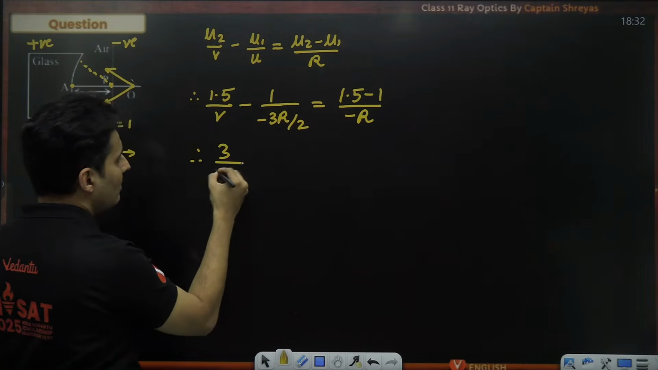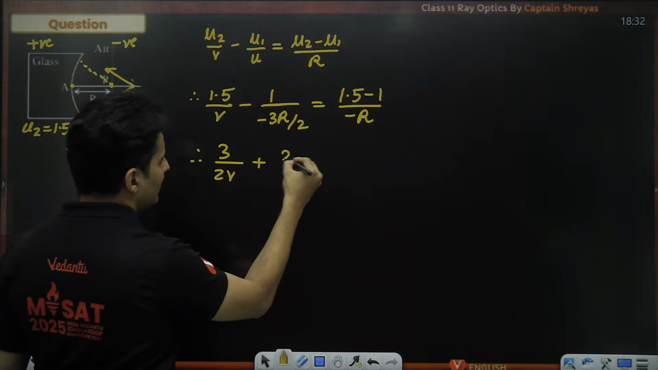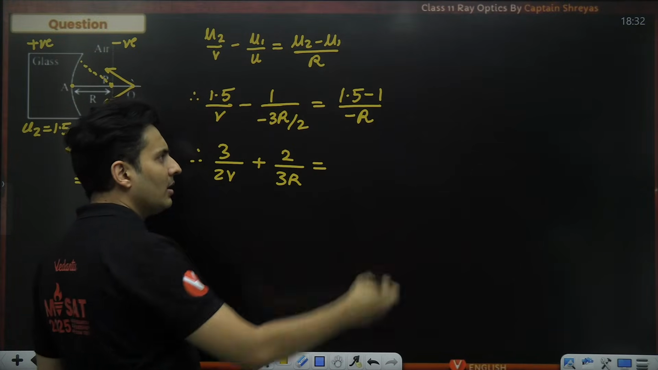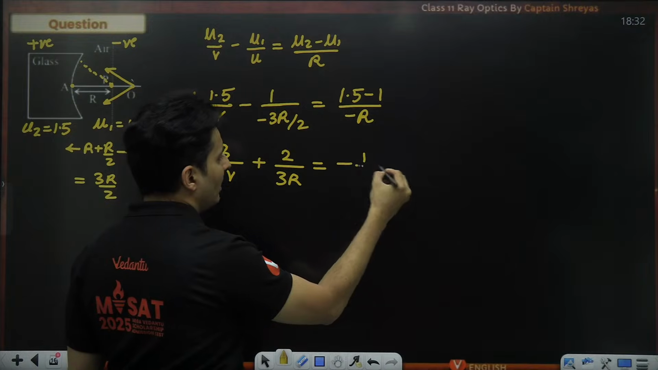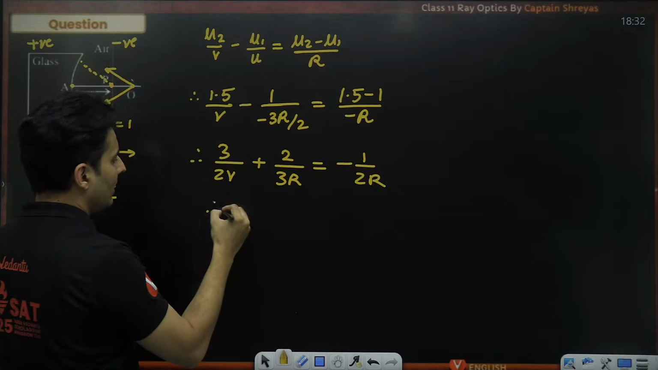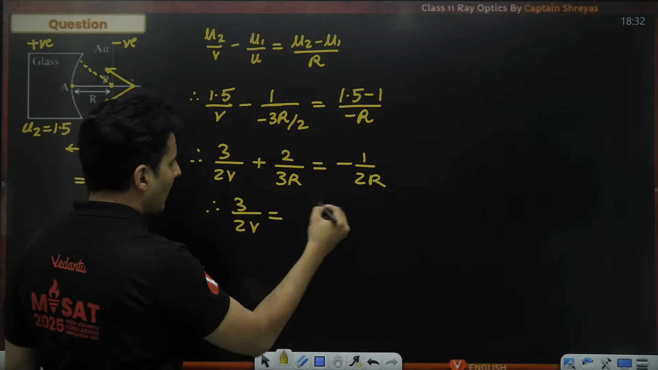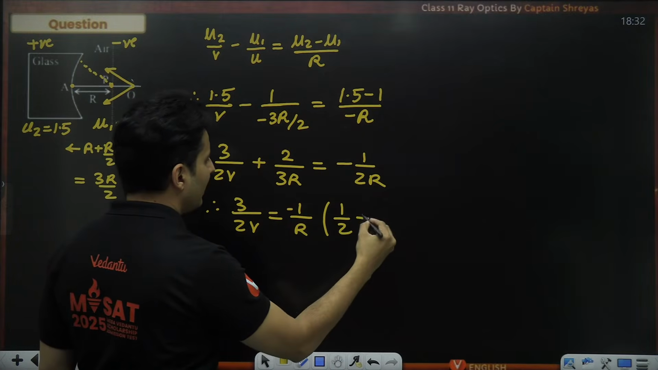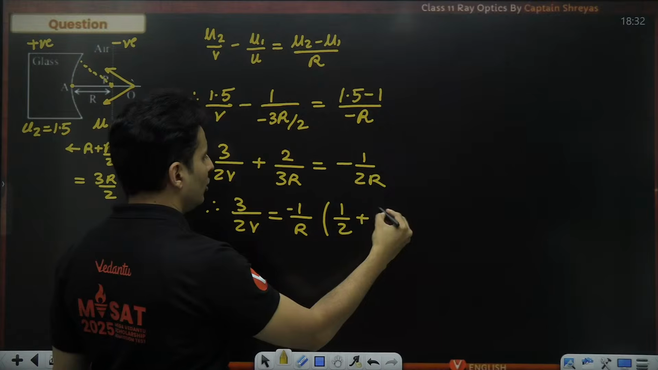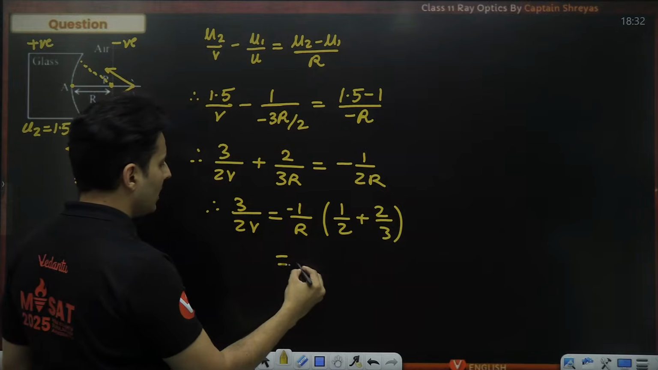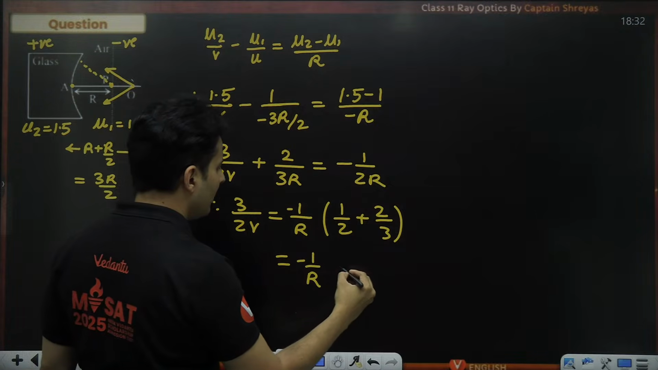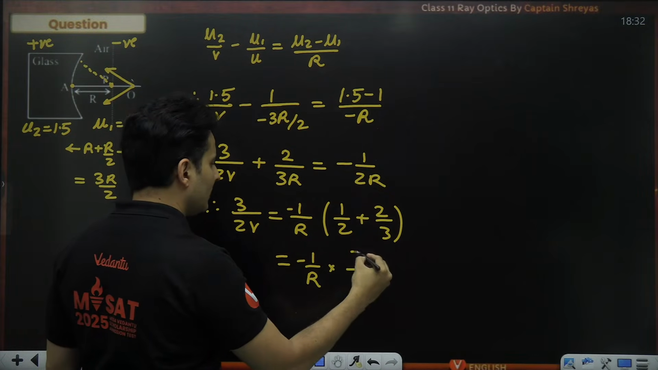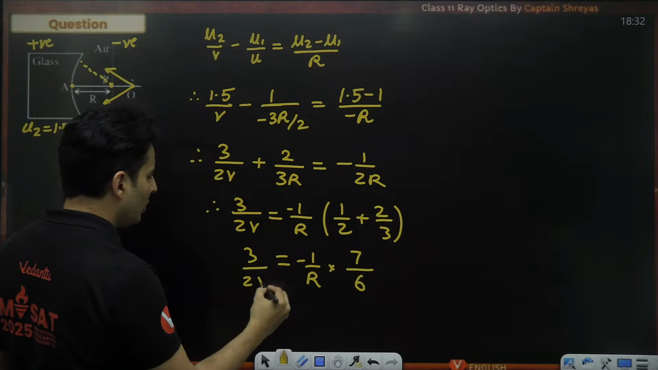1.5 means 3 by 2. Minus minus is plus. 2 goes on the top. This is becoming 3R. 1.5 minus 1, 0.5, but with a negative sign. So minus 1 by 2R. Take this over there. So 3 by 2V. R is common with a negative sign. Okay, 1 by 2 is there. And from here, you have 2 by 3. So this is becoming minus 1 by R. LCM is 6. 3 plus 4 is 7. So this is 3 by 2V.